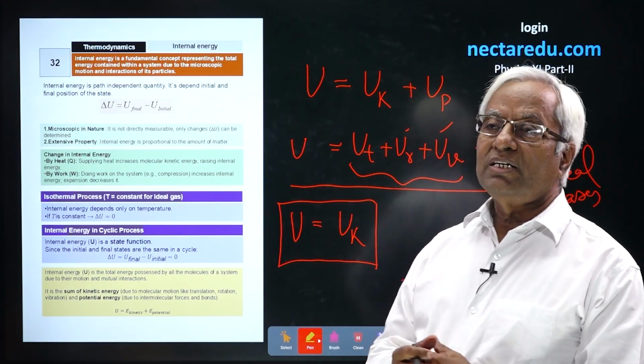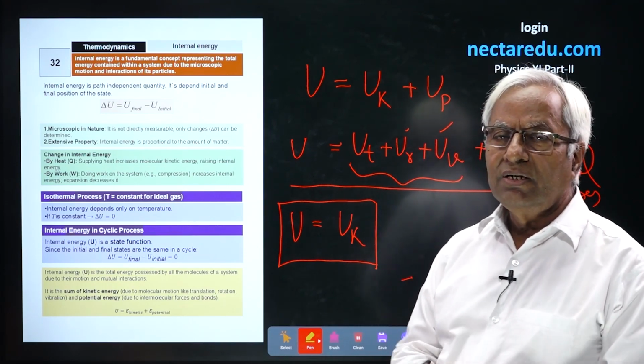And remember, when you say heat, heat is nothing but internal energy in transfer.